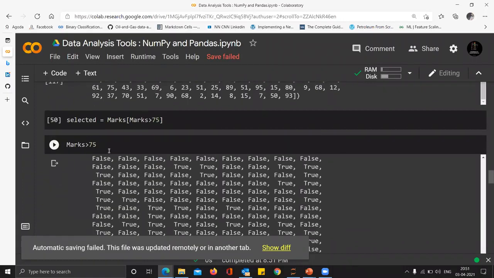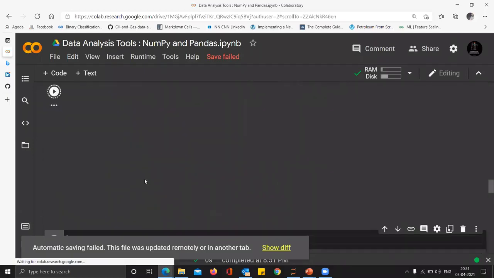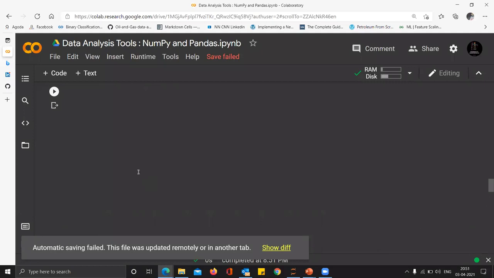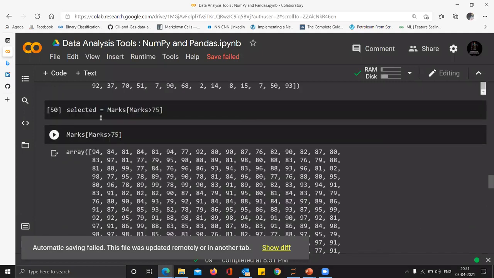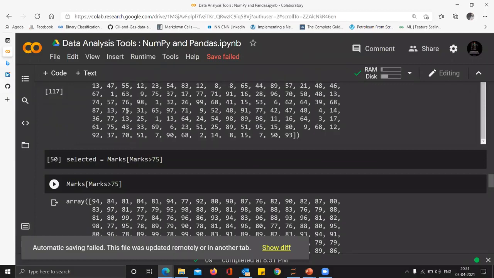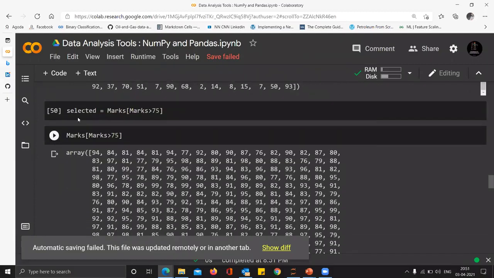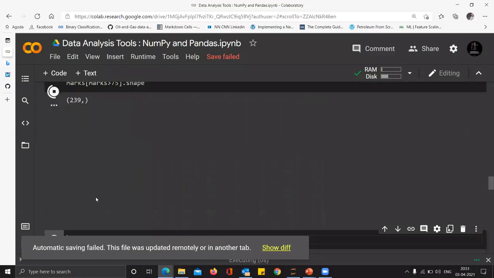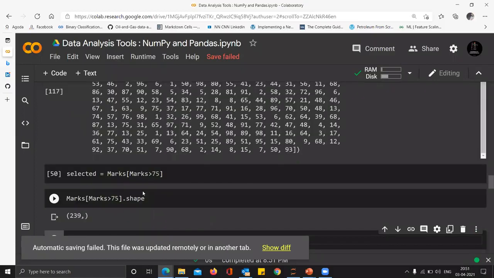Wherever it fails this condition, it will be false. Once I take this as my index, it only prints those positions of data where the truth value was true and not false. So you can see 84 and all the data points. If I find out the shape of this array, I can see that 239 students out of 1,000 qualified for the next round.